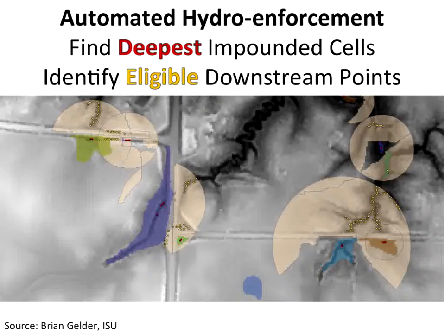He finds, if you can see them, the little red cells that are the deepest cells in that impeded area. He then looks at a radius around that to find opportunities for flow downstream, which would be these yellow cells in this particular slide.